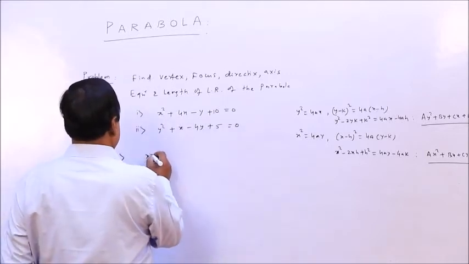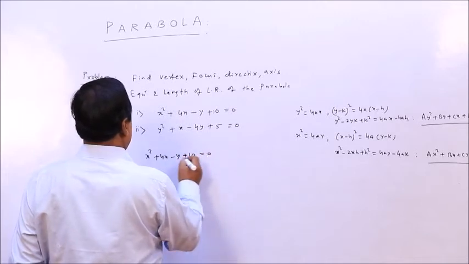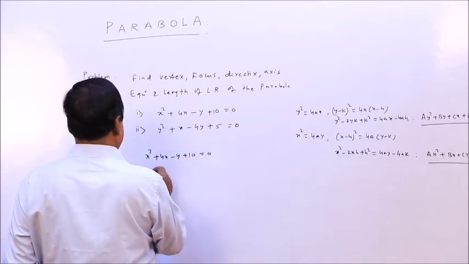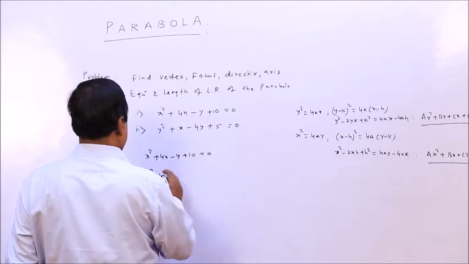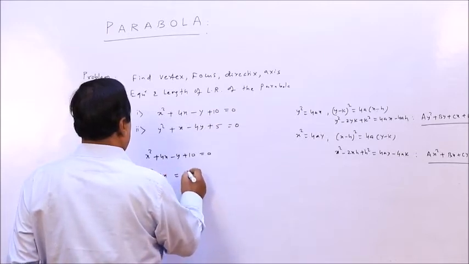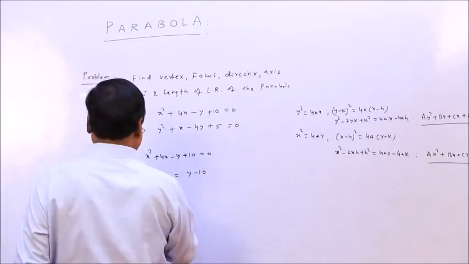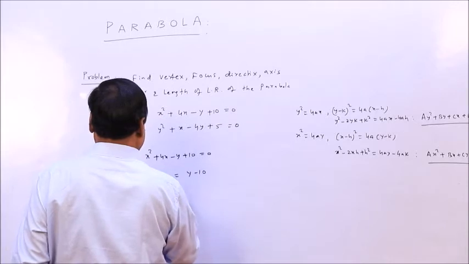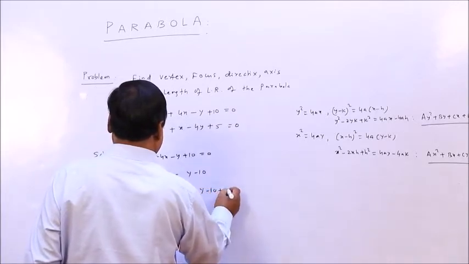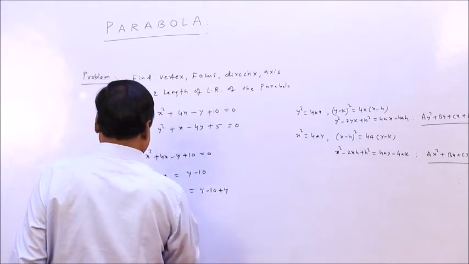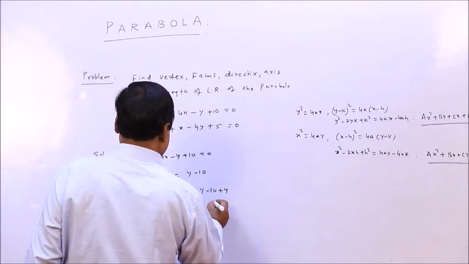This equation is x square plus 4x minus y plus 10 equal to 0. So this implies x square plus 4x equal to y minus 10. Make it a complete square: x square plus 4x, you add 4, so y minus 10 plus 4. This implies x plus 2 whole square equal to y minus 6.